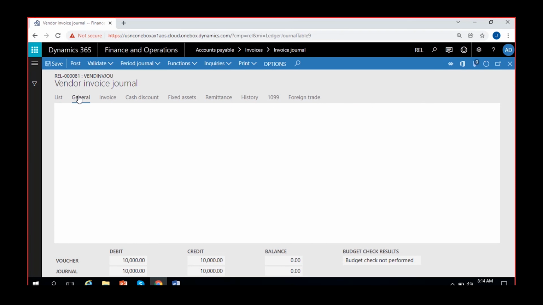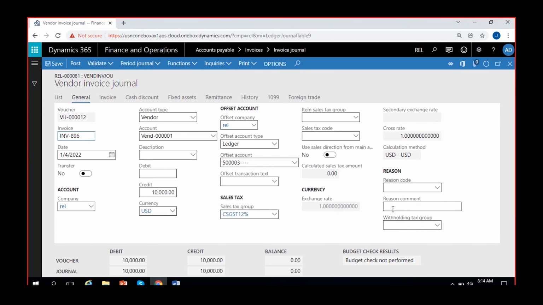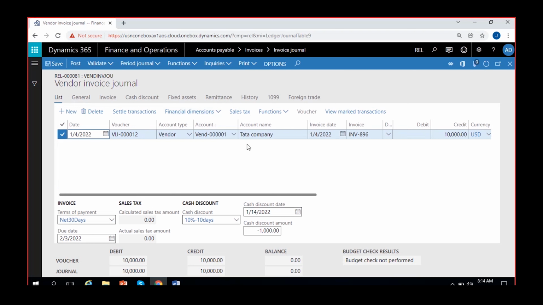You can notice that withholding tax somewhere here. Where is this? Generally it should be here. Withholding tax group. It's not showing up here. But however, since we have given it to the vendor, it will automatically appear. So at the time of invoice, you don't have any withholding tax entry. Only at the time of payment, withholding tax is deducted and kept with the business itself. So let's see that. So let's post this one now.